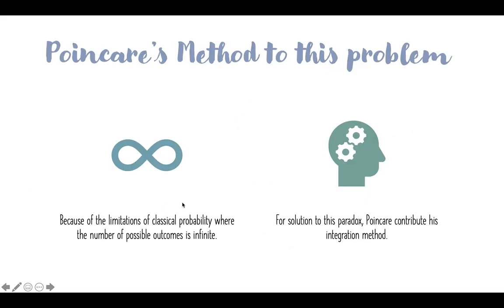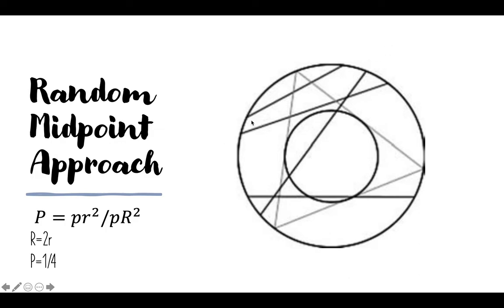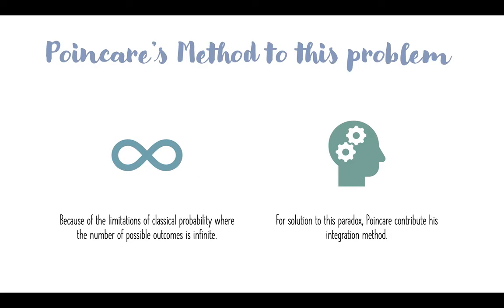Actually there are 4 more solutions for this problem, and all the answers are different from each other, which makes the paradox. Bertrand's third problem shows us the limitation of classical probability when applied to problems where the number of possible outcomes is infinite. What does it mean here? You can draw an infinite number of chords here, and you cannot approach a problem whose outcome is infinite.